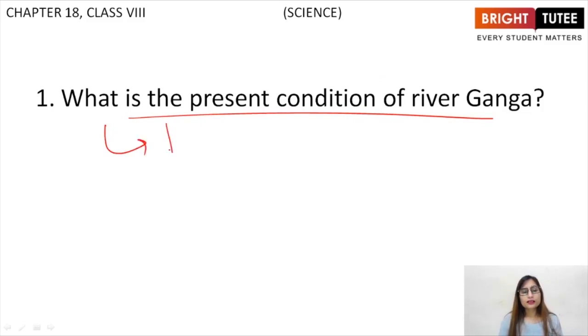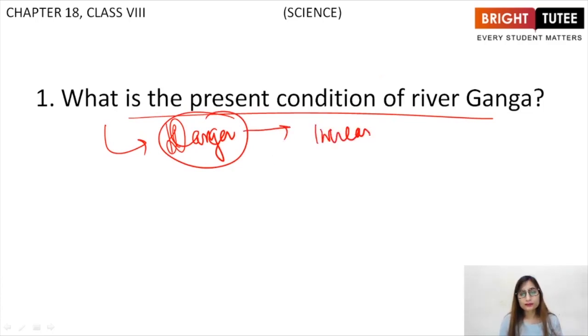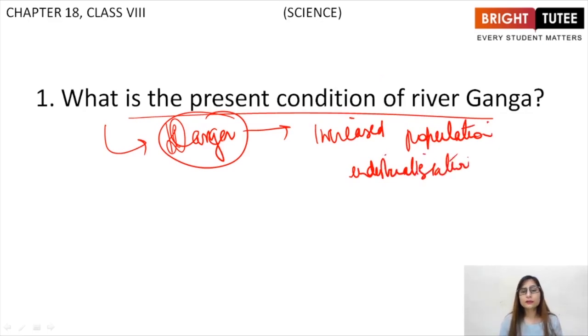River Ganga is in danger, right? As we studied, how is it in danger? It is due to increased population, increased industrialization, right? Now, what is the effect basically?